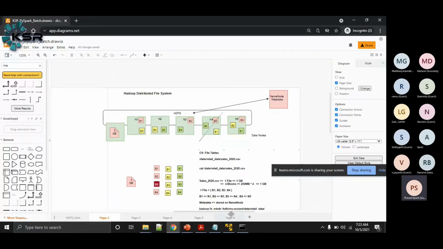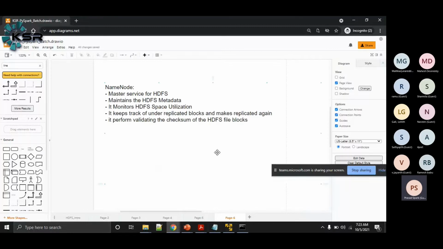Whenever you perform any read or write operation, in fact any activity with HDFS, the request will go to the name node. If you are writing data to HDFS, the request will go to the name node. When you are reading data from HDFS, the request also goes to the name node, because this is the master for HDFS and all the metadata information is with the name node.